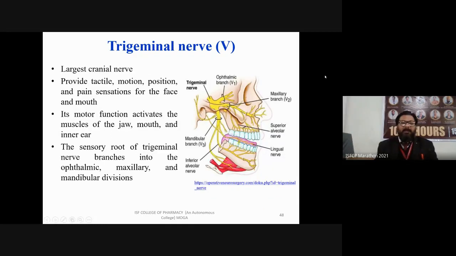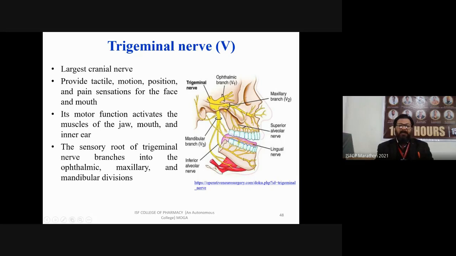The next one is your trigeminal nerve. Why do we call it the trigeminal nerve? If you are seeing the cursor, this is the main branch of the trigeminal nerve. This is the largest cranial nerve. Then it is further divided into three subparts, three branches. One is known as V1, second is V2, third is V3. They are going in different directions and performing different functions.